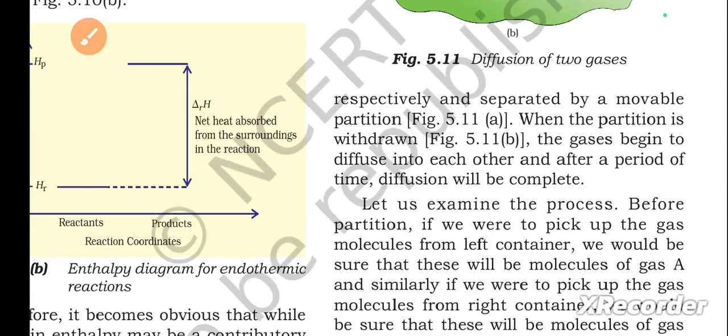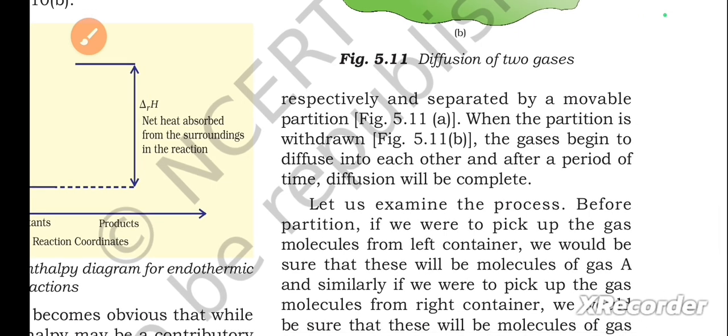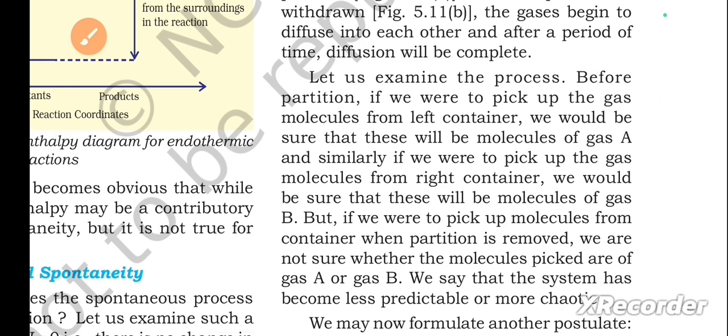They are separated by a movable partition. When the partition is withdrawn, the gases begin to diffuse into each other and after a period of time diffusion will be complete. Let us examine the process. Before partition is removed, if we were to pick up gas molecules from the left container, we would be sure that these will be molecules of gas A, and similarly, if we were to pick up gas molecules from the right container, we would be sure that these will be molecules of gas B.